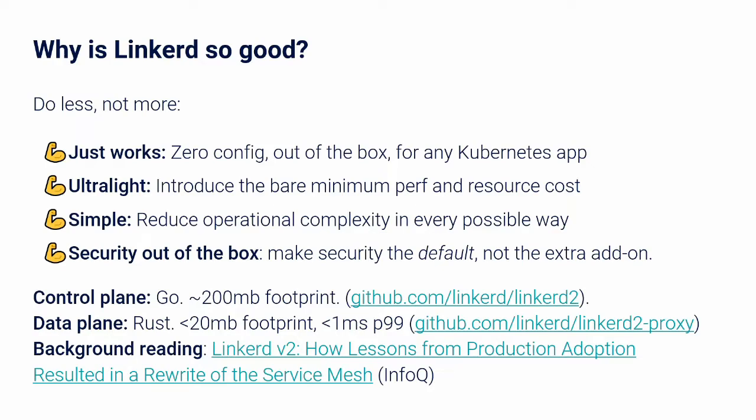No extra add-ons required. Talking about the footprint, the control plane, which is written in Go, has approximately 200 megabyte footprint. The data plane, which is written in Rust, has less than 20 megabyte footprint and has a P99 value of less than 1 millisecond, meaning 99 out of 100 requests would add only less than 1 millisecond of latency because of Linkerd.